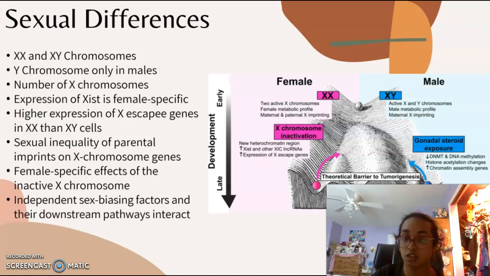Sex chromosome genes are the primary factors causing sexual differentiation. In species with heteromorphic sex chromosomes, all sex differences arise from the genetic inequality found in the sex chromosomes of male and female zygotes. In mammals, females have 2 X chromosomes and males have 1, while males also have a Y chromosome, which is lacking in females.